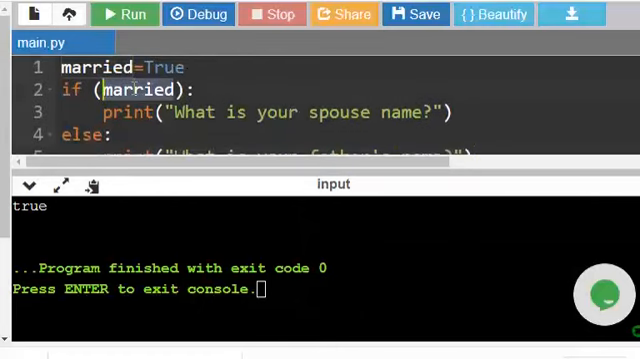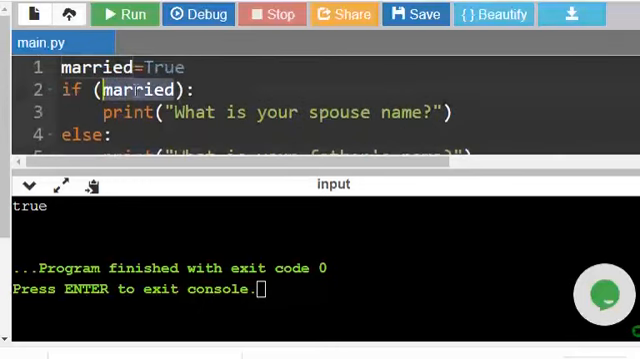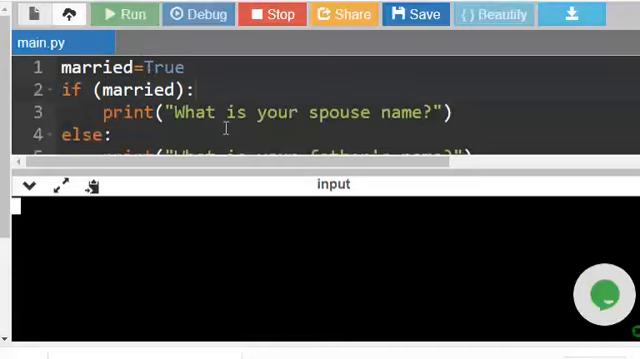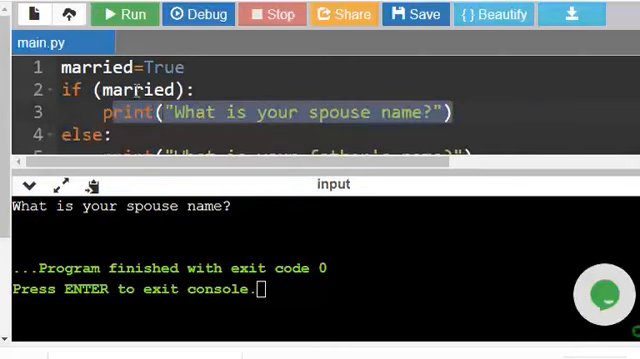If married is true, print what is your spouse name, else print what is your father's name. So is this true? Yes, already we gave married equal to true. So let us run it. See, it says what is your spouse name. This block of statements is getting executed because this has the value true.